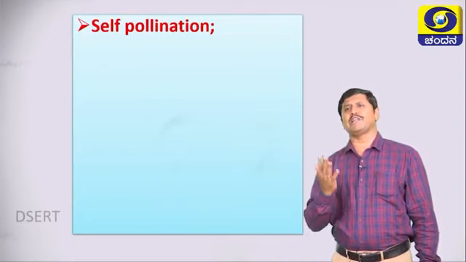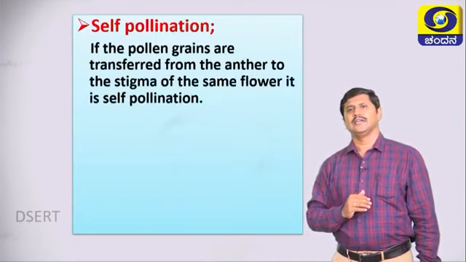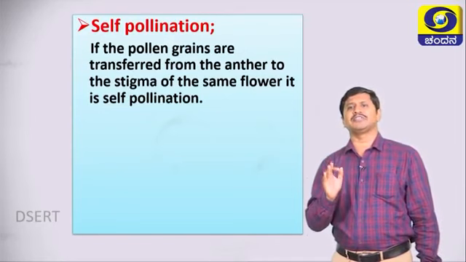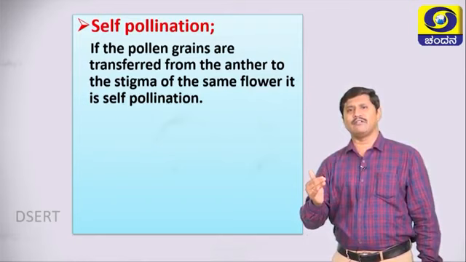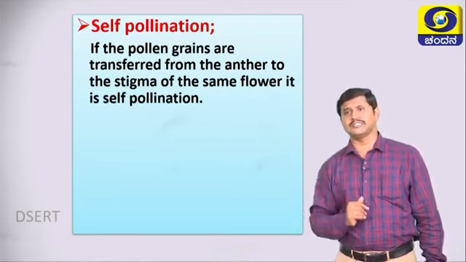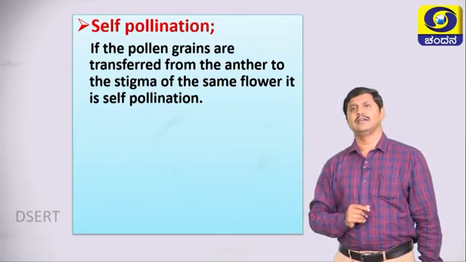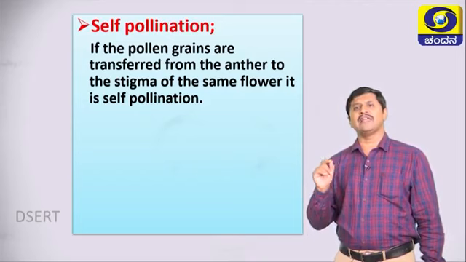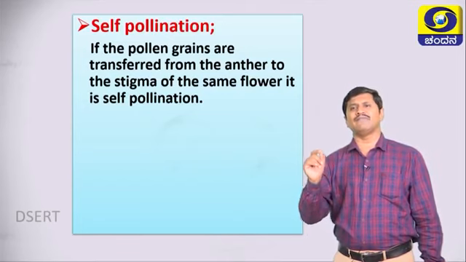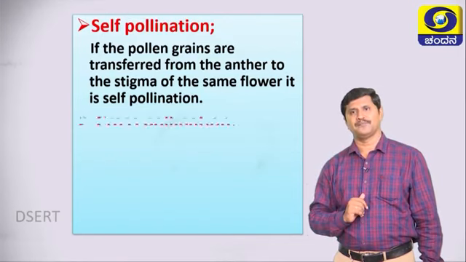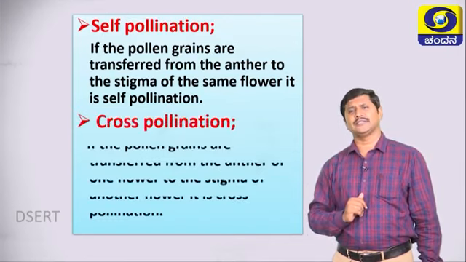What is meant by self pollination? Yes, if the pollen grains are transferred from the anther to the stigma of the same flower, it is called self pollination. Let me repeat, students, remember, what is self pollination? If the pollen grains are transferred from the anther to the stigma of the same flower, it is called self pollination. What is cross pollination?